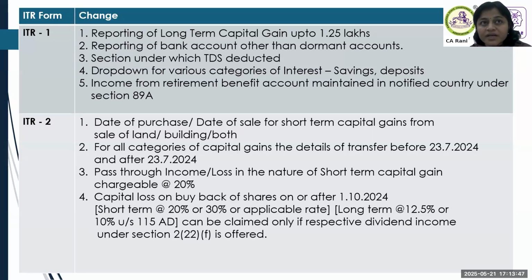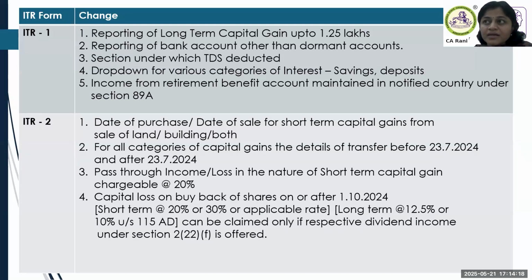Then another new amendment is this. Those who are familiar with third-party software like Winman or Saral TDS know that when we were reporting the TDS deducted, as per 26AS, we used to import it into the ITR form. The software used to ask under which section the TDS had been deducted, whether 194J or 194C or 194I or whatever. But in the form, that section was not appearing. If you generated the form, only the amount was coming. Now they have brought in the section.